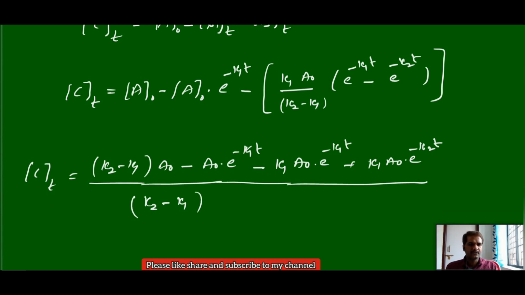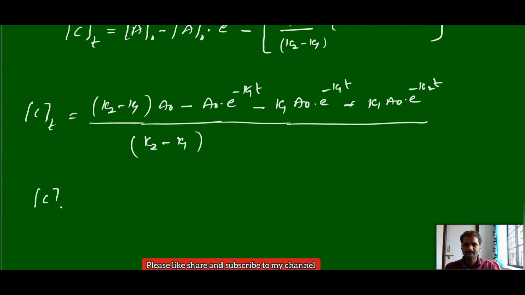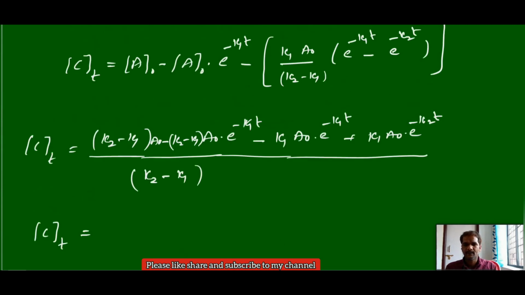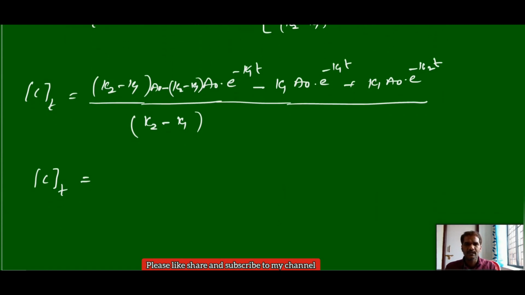Now you simplify this further. You can take k2 minus k1 as common out. What is left? A0, and e power minus k1t here and e power minus k2t here.